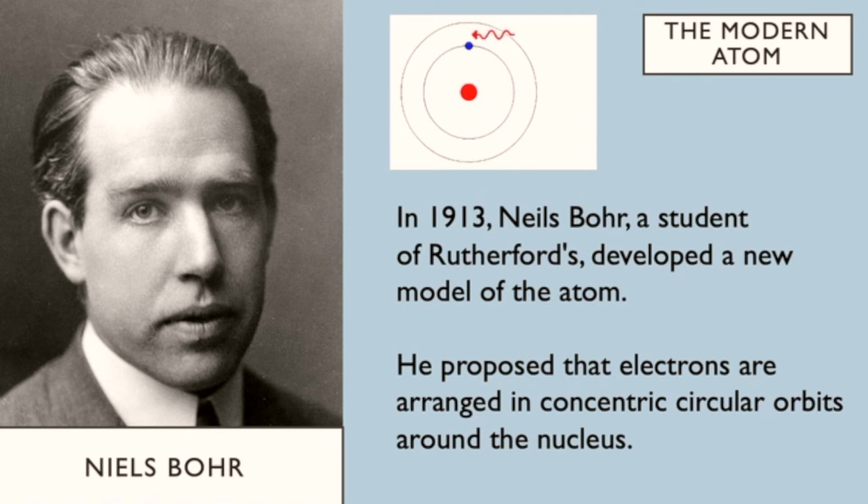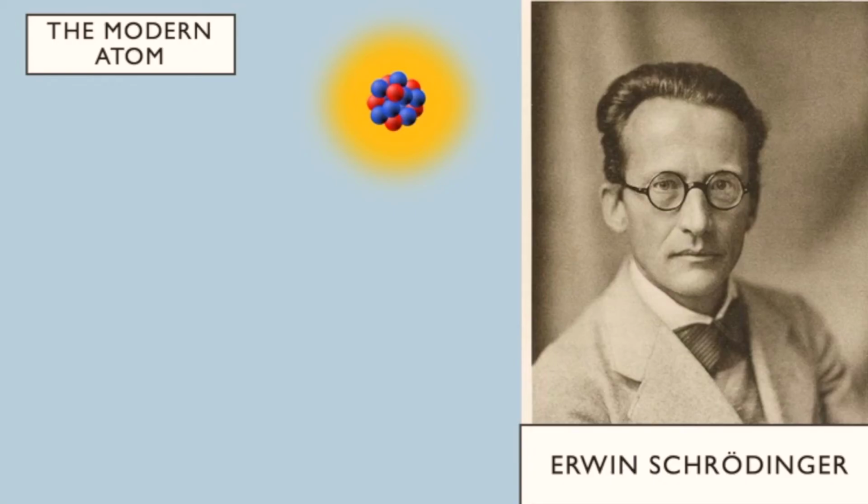The electrons can move between energy levels. If they gain a packet of energy, they move up an energy level. If they move down an energy level, they give out a packet of energy. These packets of energy are called photons.